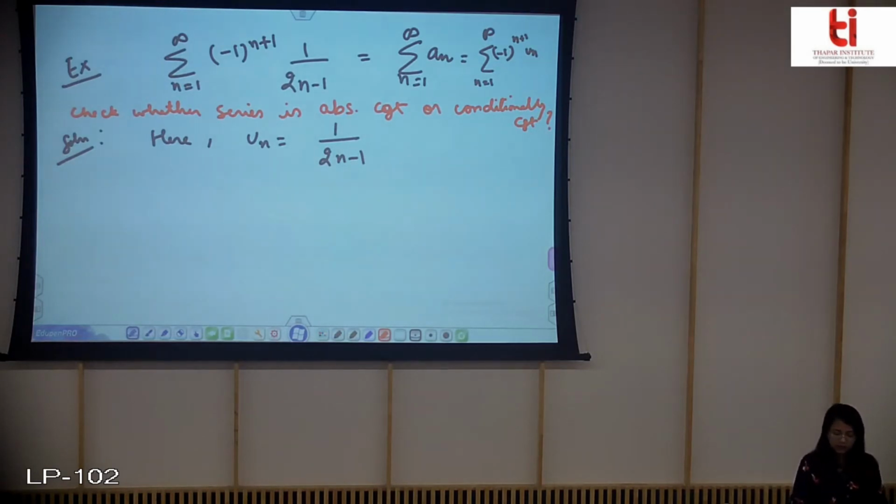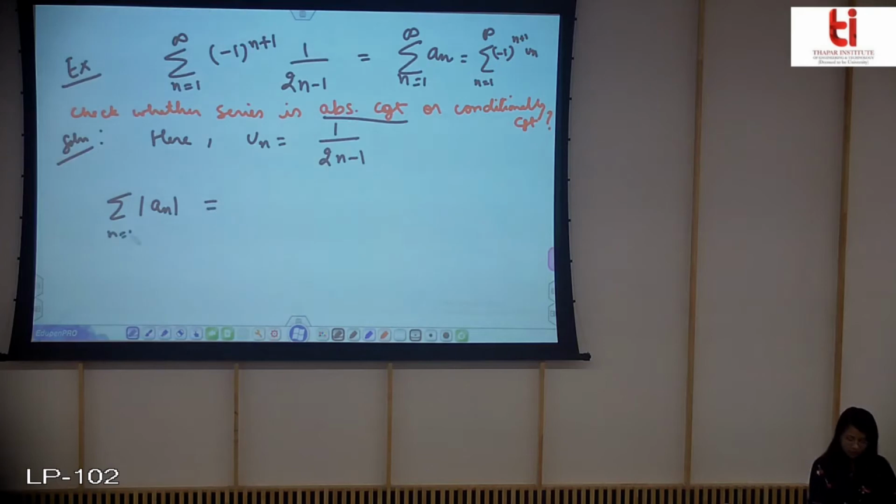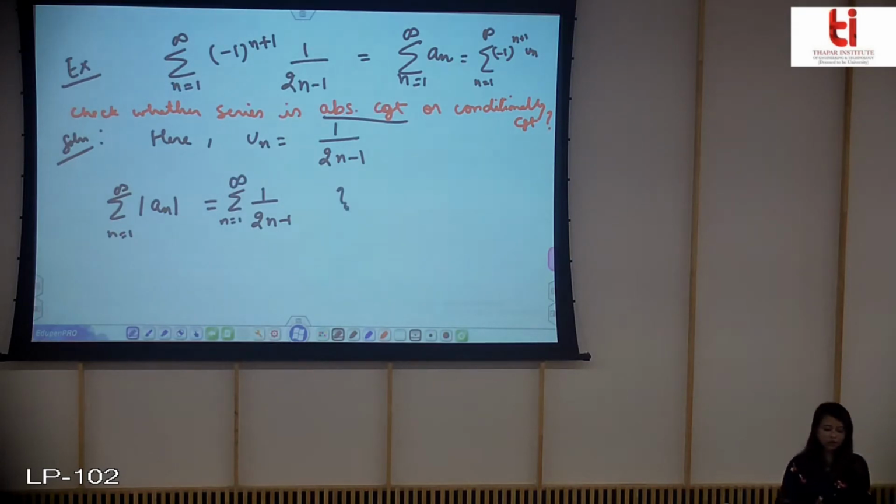So let us see. Now for checking the absolute convergence, you know that you have to take the mod of an. So if I take mod of an, that will be equal to this series. Now we want to see the nature of this series.